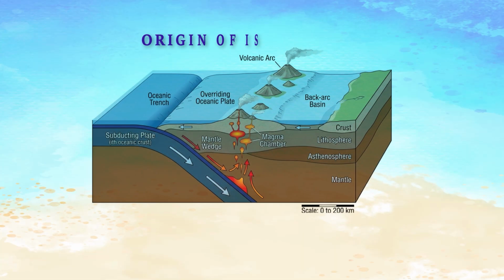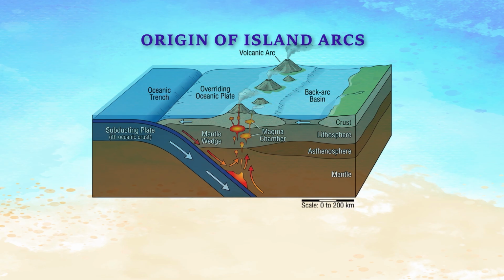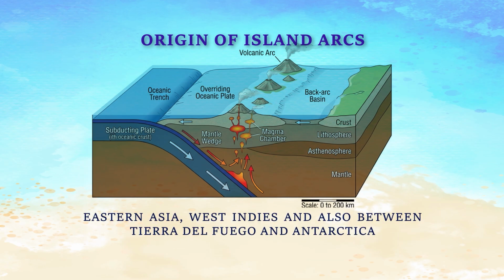So these are the evidences in support of the continental drift theory. Then another evidence is the origin of island arcs also. You know, there might be a differential rate of the continental drift. So some parts of the continents were not keeping pace with the mainland or the main continent. So some islands were formed in between, like in Eastern Asia.